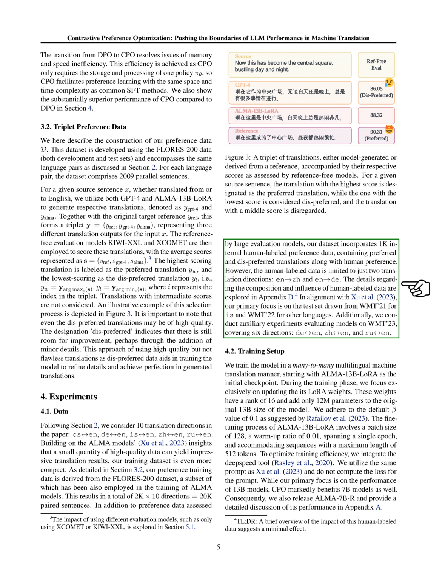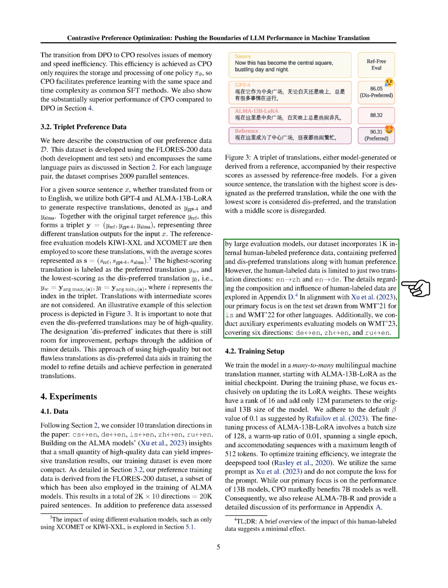Our main focus is on the test set drawn from the WMT-21 for Icelandic and WMT-22 for other languages. We also conducted additional experiments evaluating models on WMT-23, covering 6 directions: German to English, Chinese to English, and Russian to English. We trained our model in a many-to-many multilingual machine translation manner, starting with the ALMA 13b LoRa model as the initial checkpoint.